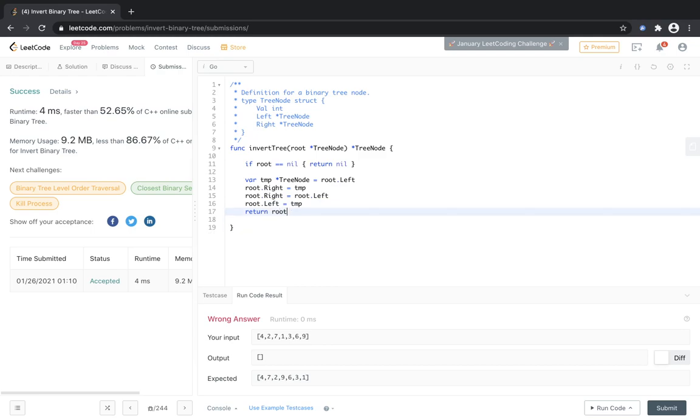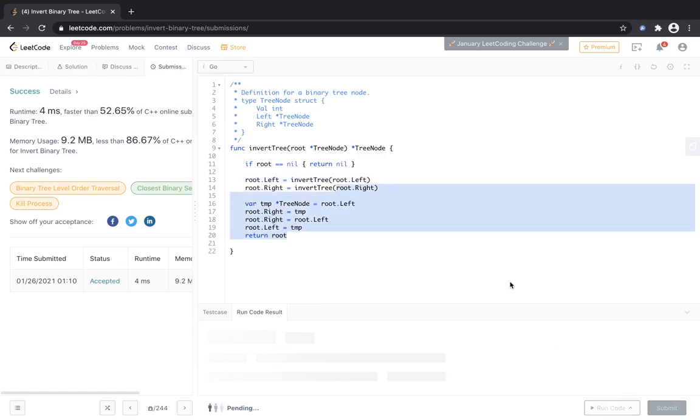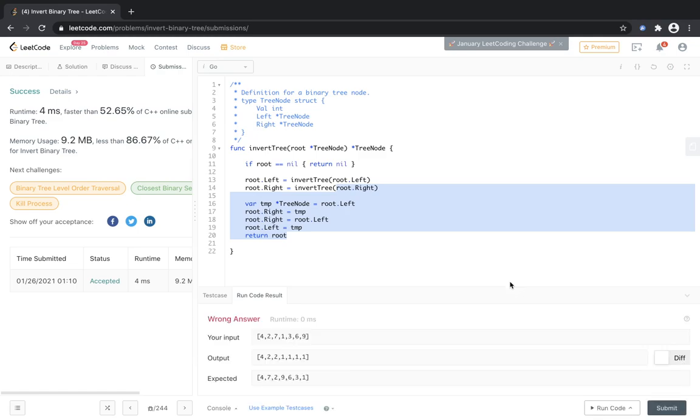This is the new modified root, but before doing everything, we just need to invert the left subtree and invert the right subtree. We assign it to the current right node, and this is the modified node that is assigned to the current right node. This is the modified left node that is assigned to the current left node, and here we swap them and now run the code, and this is still a wrong answer.